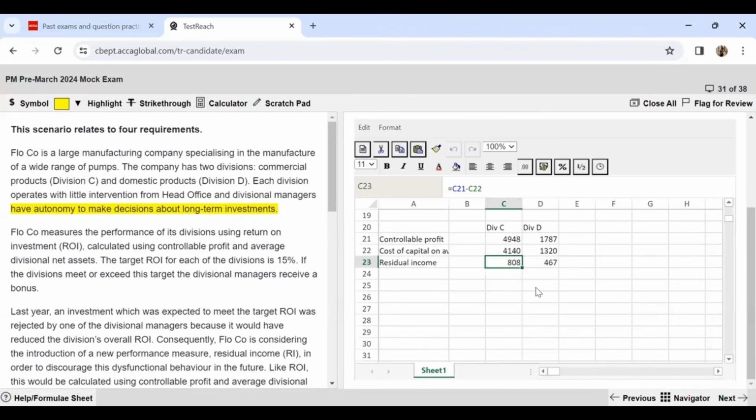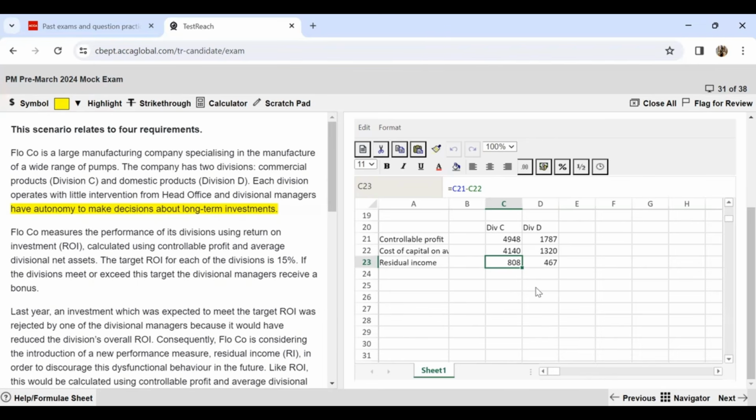Another disadvantage is that the RI method is based on accounting measures of profit and capital employed, which can also be manipulated. There is a possibility that the managers are going to use different sorts of ways to manipulate the figures, because accounting terms are something which are in their hands.